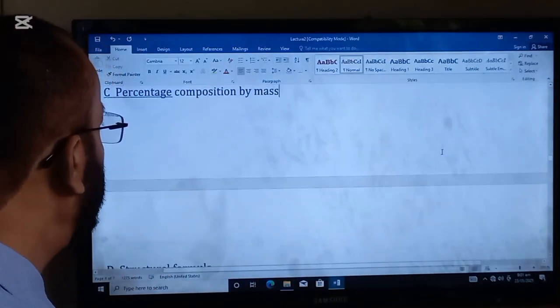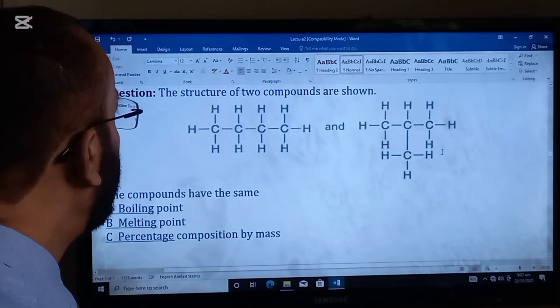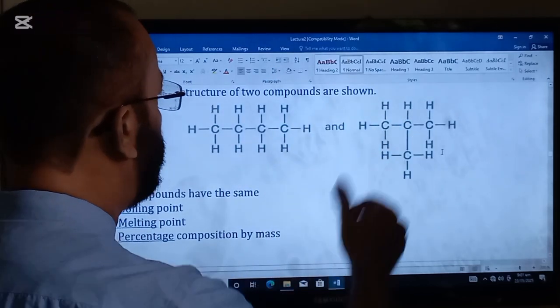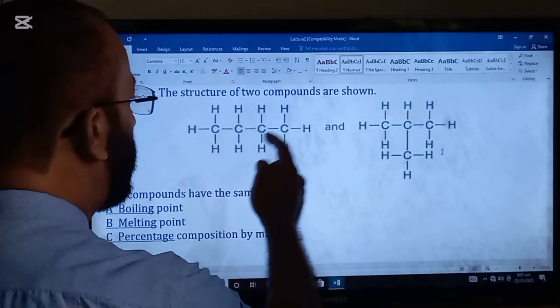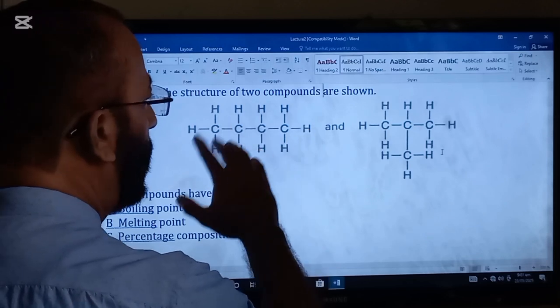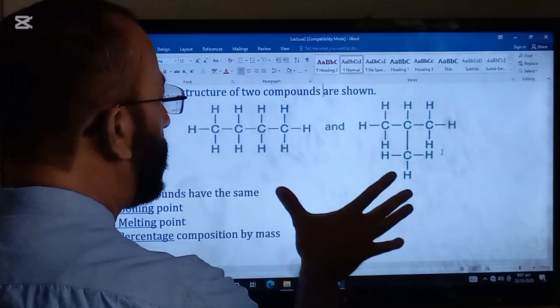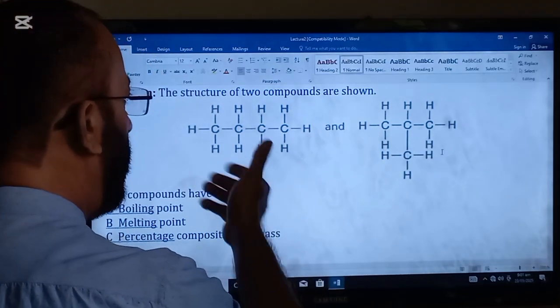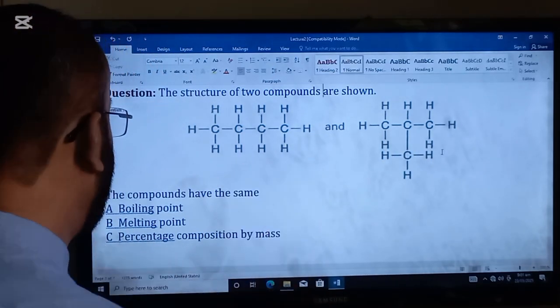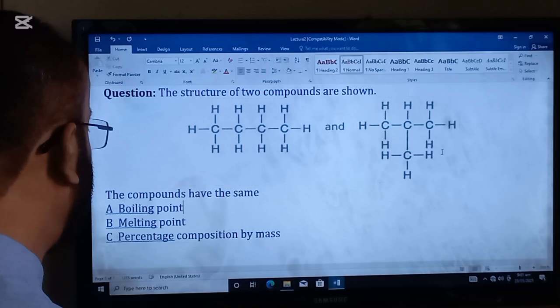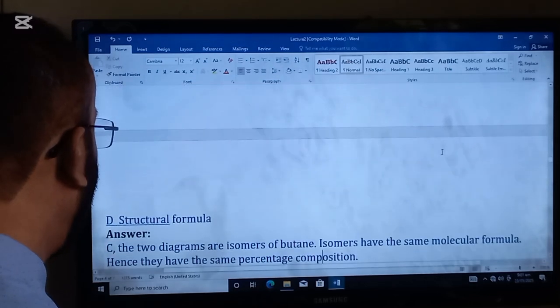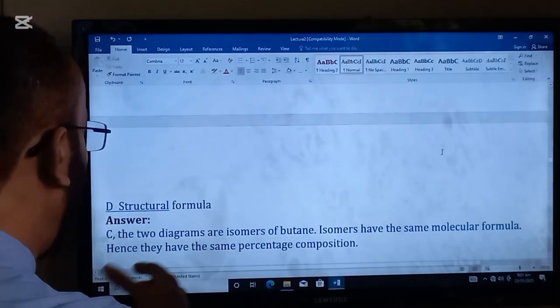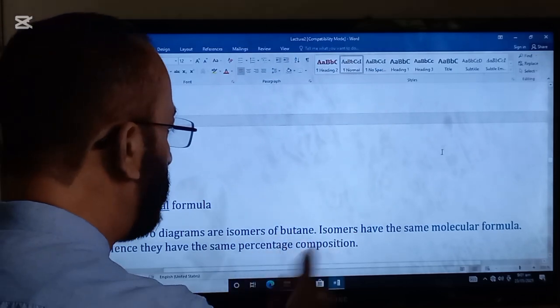Here is another question. The structures of two compounds are shown. So 1, 2, 3, 4. So this is butane, and these are actually isomers of butane. This is 2-methylpropane and this is butane. The compounds have the same molecular formula. The answer is C. The two diagrams are the isomers of butane.